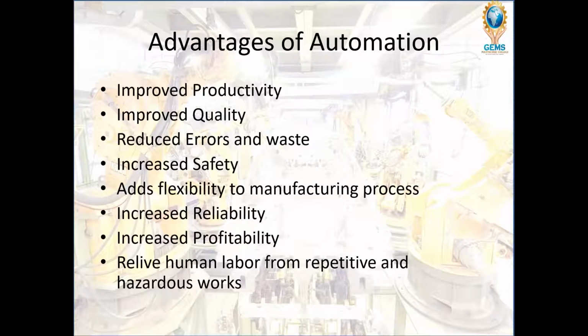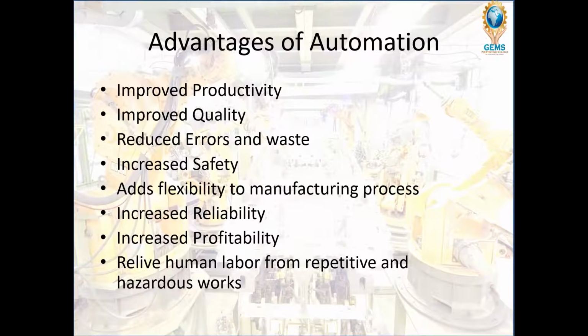By using automation, the safety of the labors can be increased. We can fully automate the places where there are high temperatures, hazardous conditions, or chances of exposure to chemicals and harmful rays like X-rays and ultraviolet rays, so that the safety of the labors can be increased.